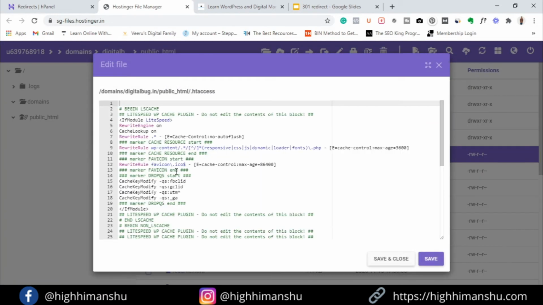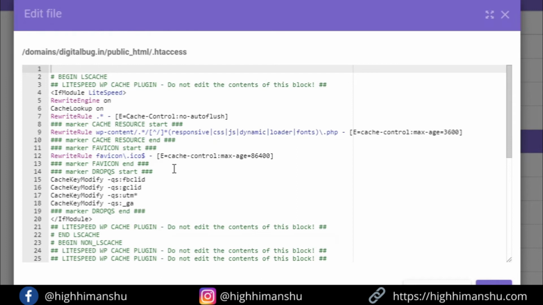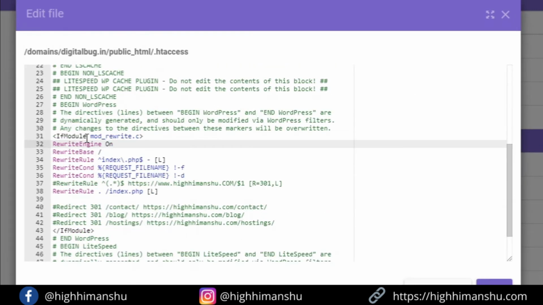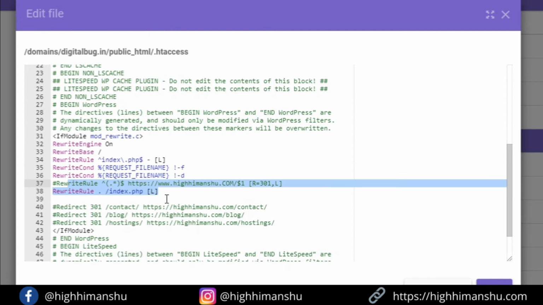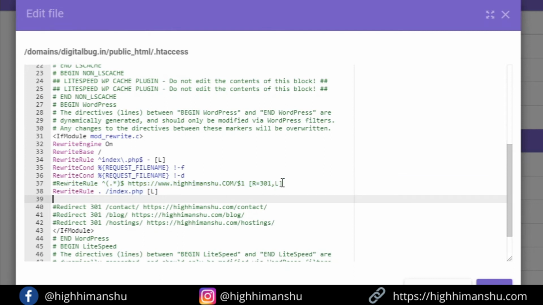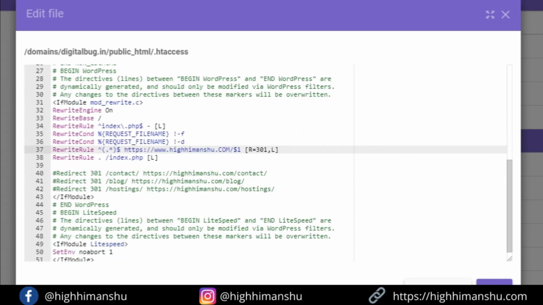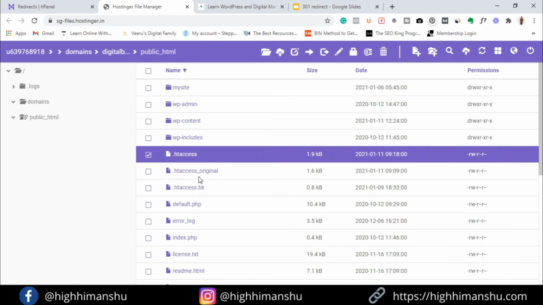Now just go down. So guys, please pay attention here. You can see something like if module mod underscore rewrite dot c. Okay, so inside this line only, just go here and above this index.php, if you have this line, you have to write the code above this line. So just go there and paste. See, I've already pasted it. Okay, just paste, and I'm removing this comment here, and now save and close. And congrats guys, it's done. You don't agree? Let's see.